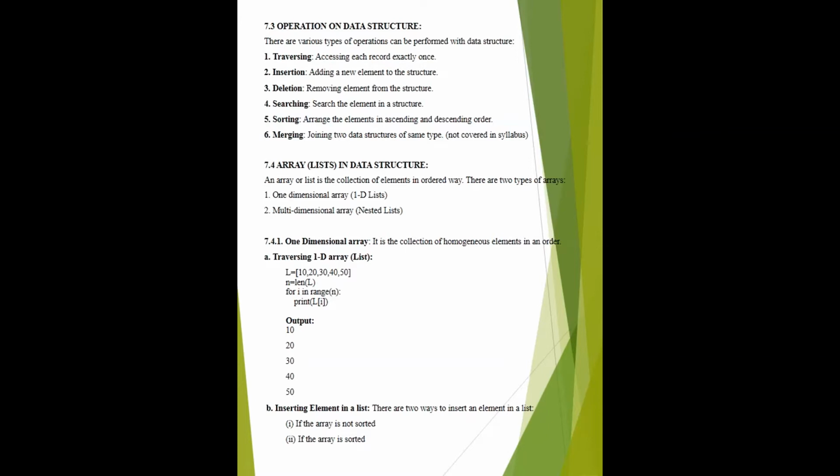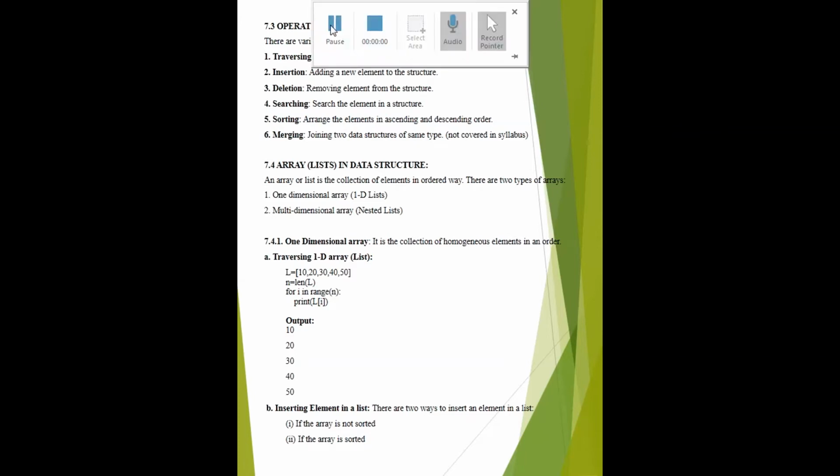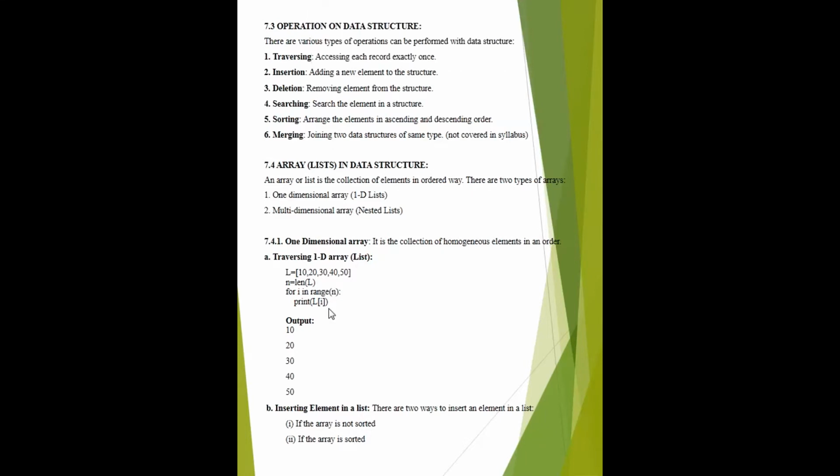It should be in sequence. There is no gap in between the array. There are two kinds of array, one-dimensional array and multi-dimensional array. Now we discuss the terms one by one. First of all, there is the one-dimensional array. One-dimensional array means there is only one dimension.